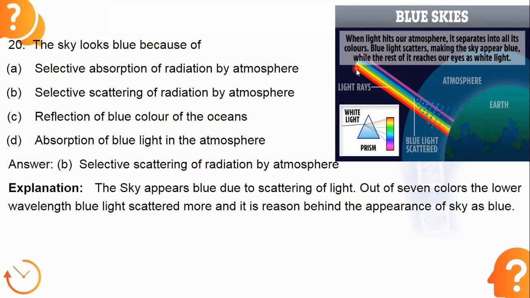Whenever the solar radiation enters the atmosphere of the earth, the blue light is scattered. So this blue light scatters and makes the sky appear blue. That is the reason. Are you getting this point? So whenever the solar light or solar radiation enters the earth atmosphere, the blue light scatters a lot. So because of this scattering, we can see the sky blue in color. So please don't forget, this is a very simple and basic thing.